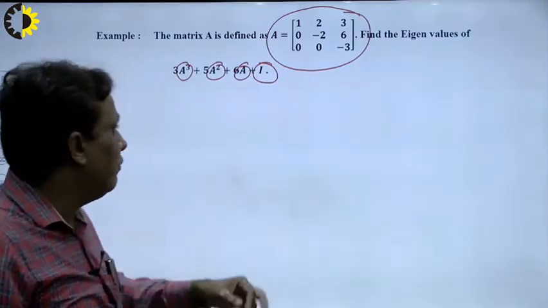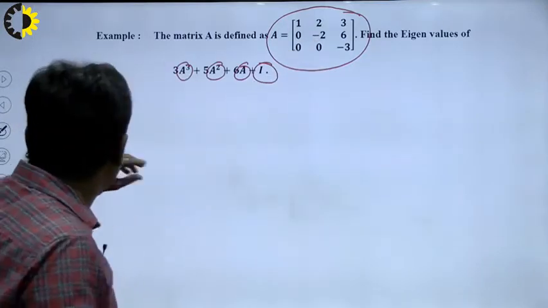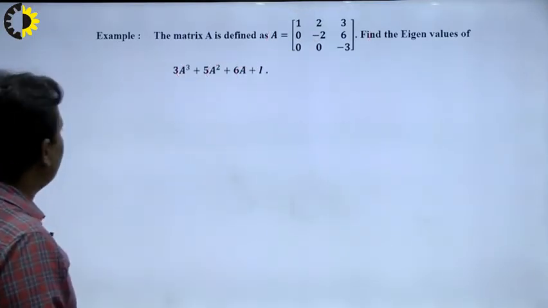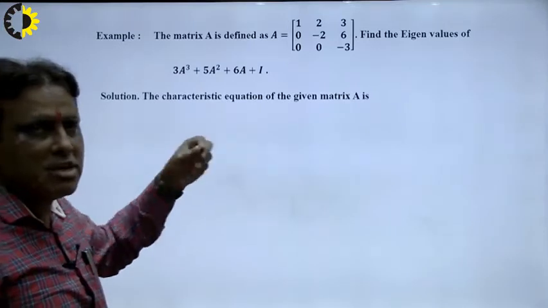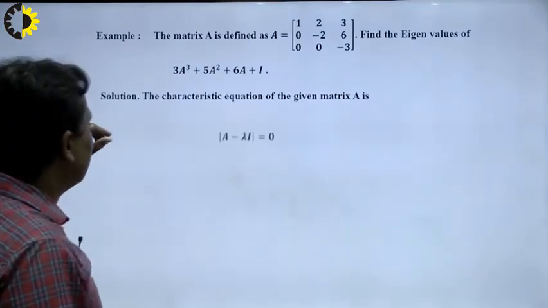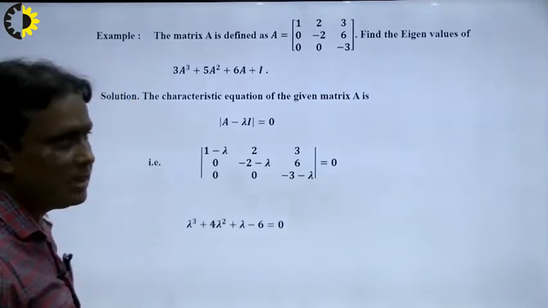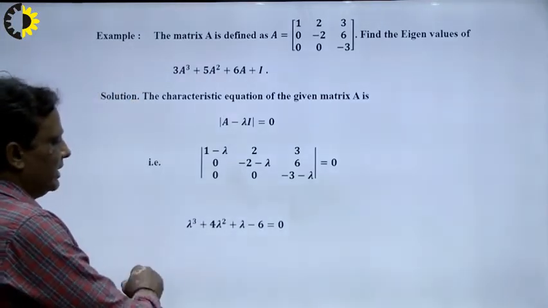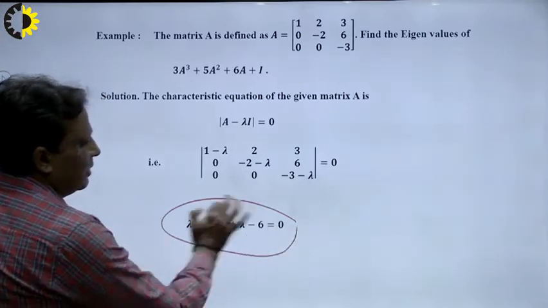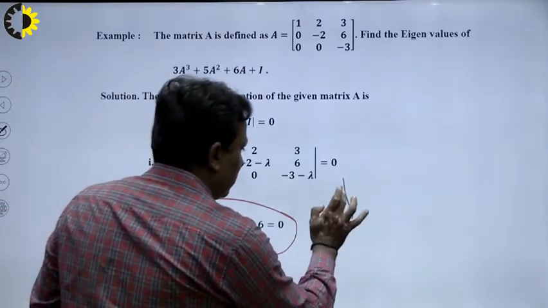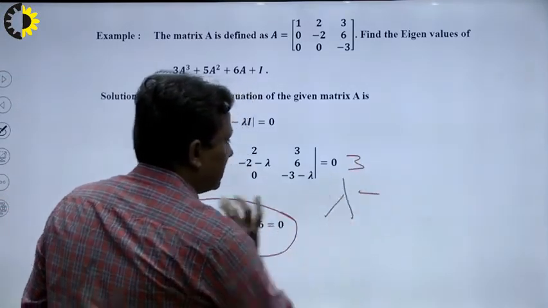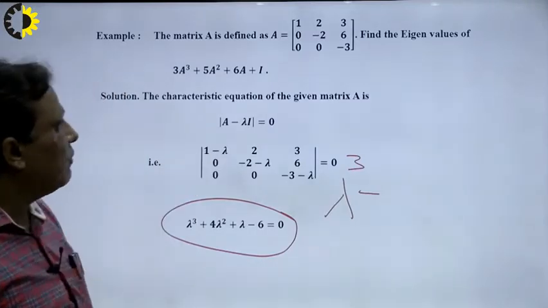So first of all, we get the eigenvalue of this. How to? I explained just now. First of all, calculate the characteristic equation. We can directly use the characteristic equation with the help of the new method. So I explain again: lambda cubed minus, first of all, the trace. What will be the trace?